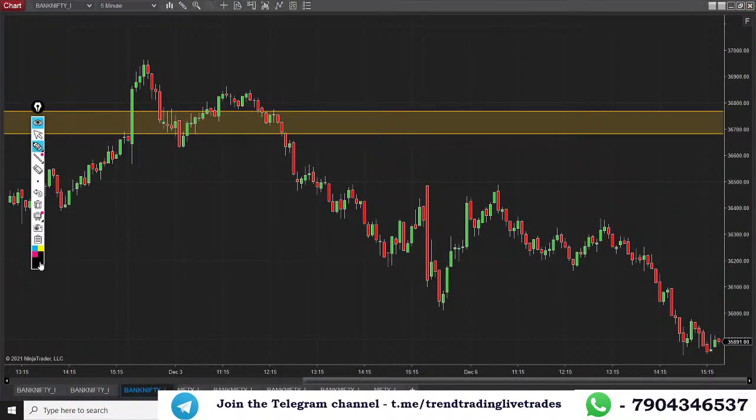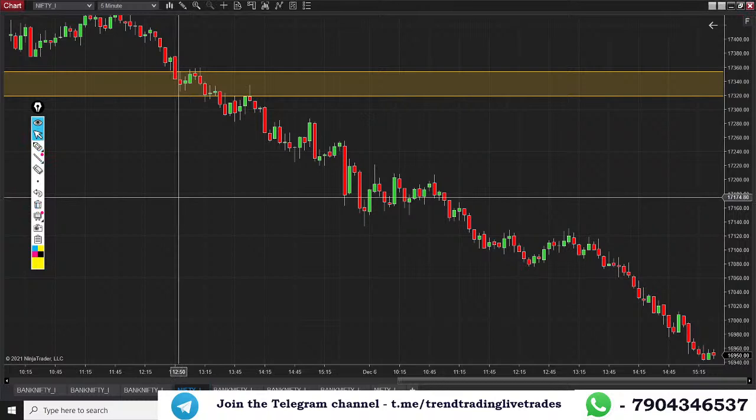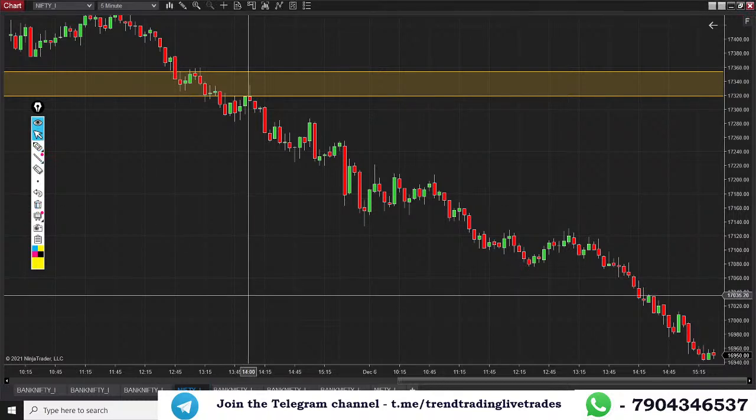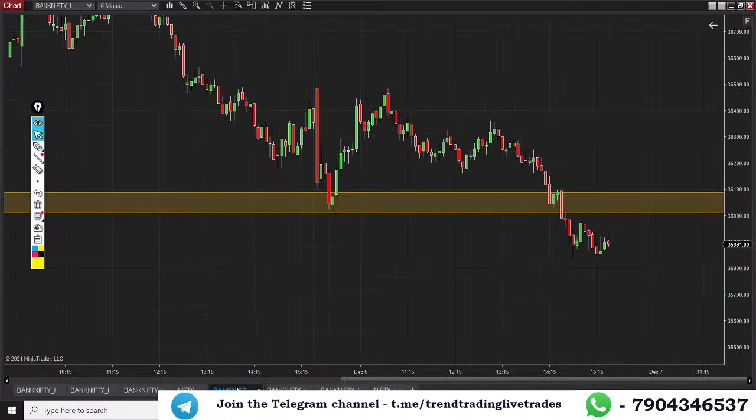One more level: price did not even come to this level when it comes to Bank Nifty. Same in the Nifty, price also did not even come to this level which I have shown. So today we got one trade as per the trade entry level, and we managed to capture 130 to 150 future points and a minimum of 120 points in the option. Now moving on to tomorrow's trade plan.